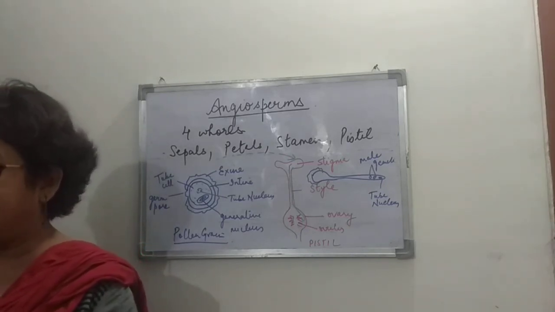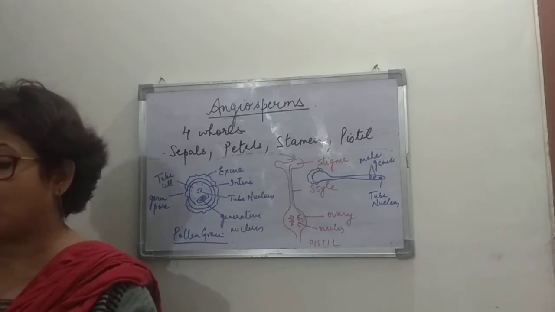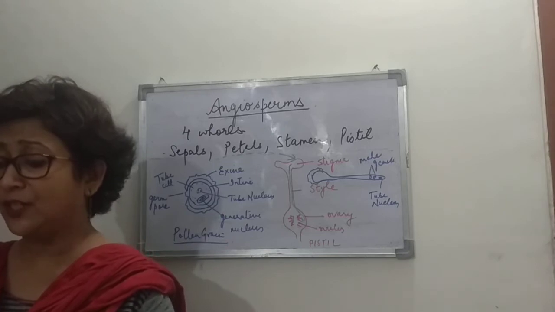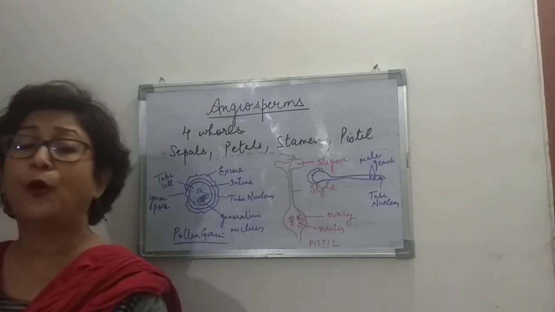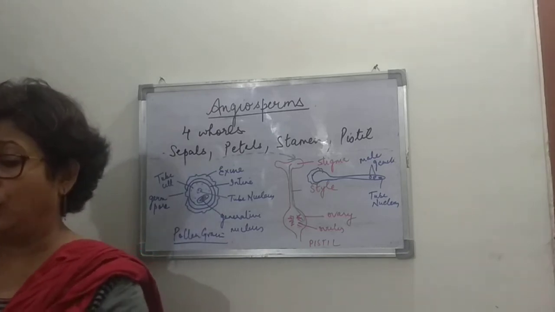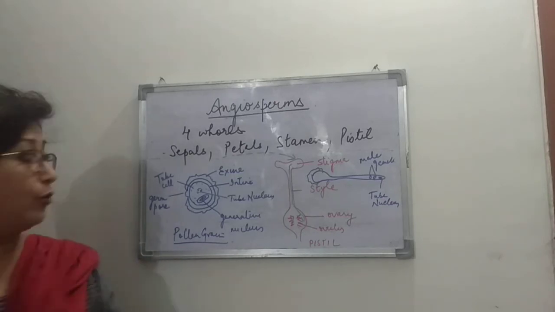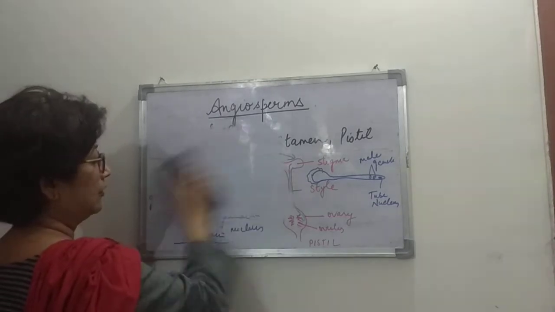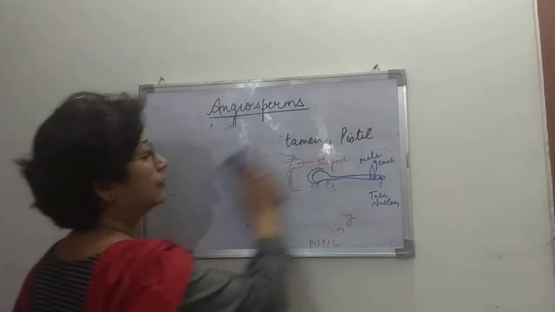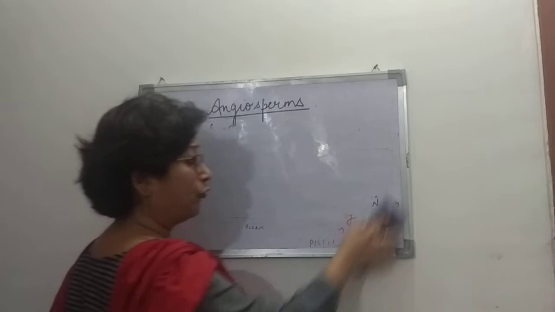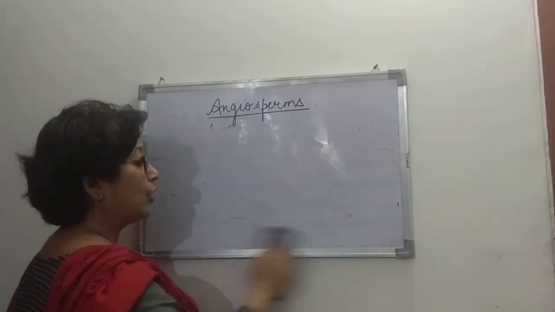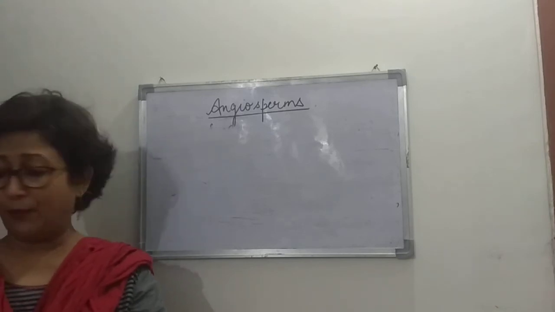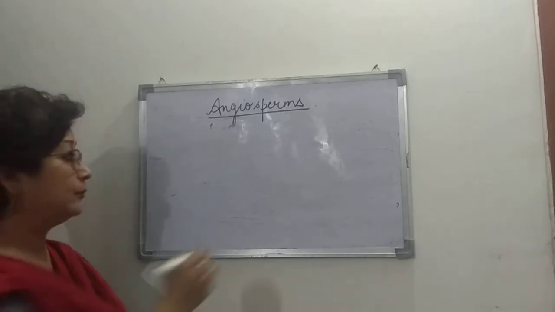And the ovule also has its own specific structure, right? The structure of the ovule is also very important for you to know. So I'll draw the structure of the ovule also here, and for that I need to erase all this. The ovule inside has the embryo sac present, right? So talking about the structure of the ovule,